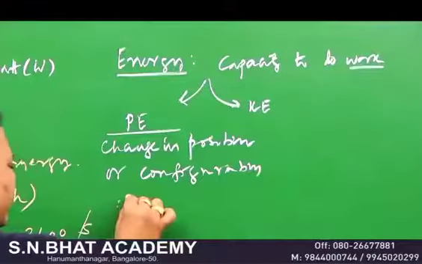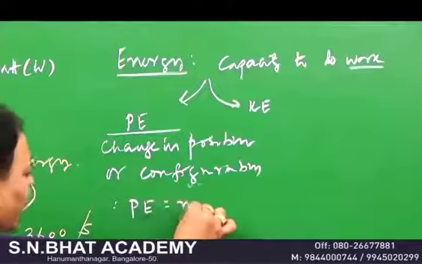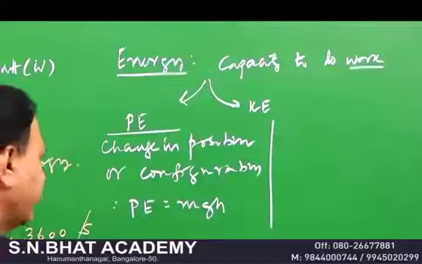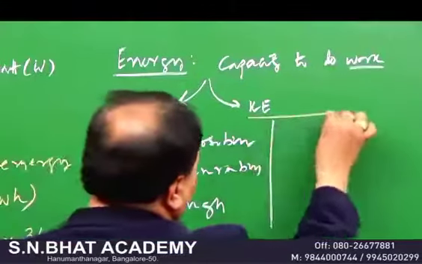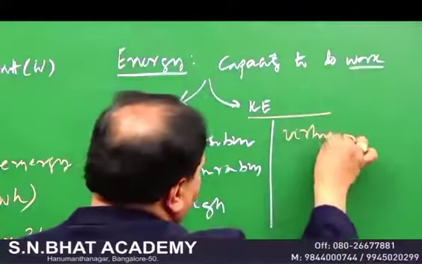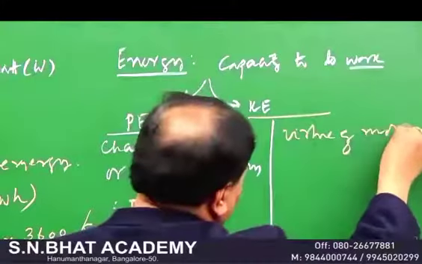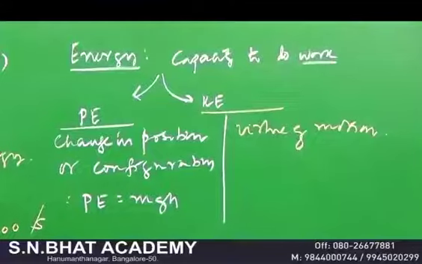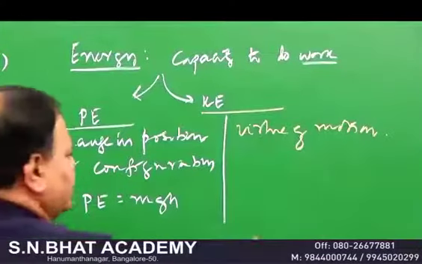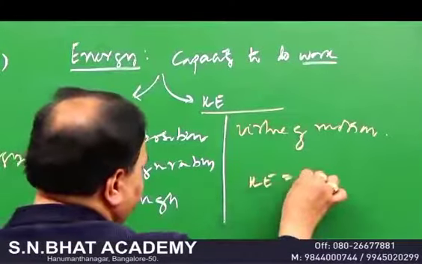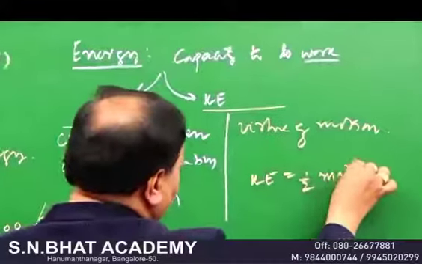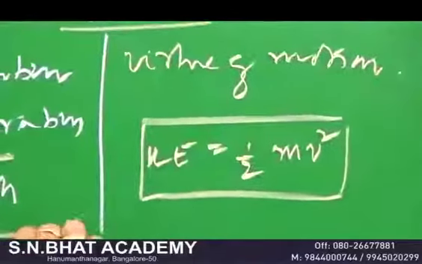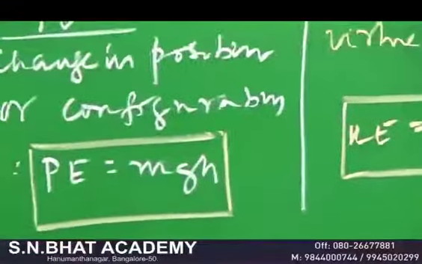Very important. Therefore, potential energy is given by the formula mgh. When you come to kinetic energy, it is by virtue of the motion of a body. If any body is set into motion, it will have kinetic energy. The expression for kinetic energy is half mv square. Very, very important expression for kinetic energy.